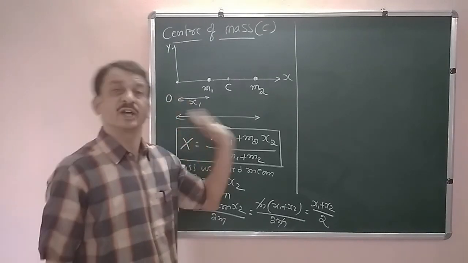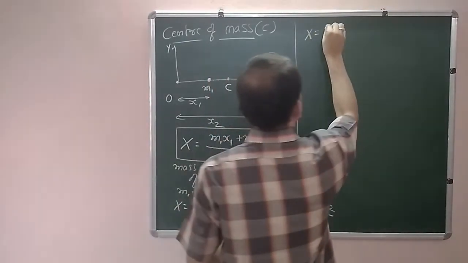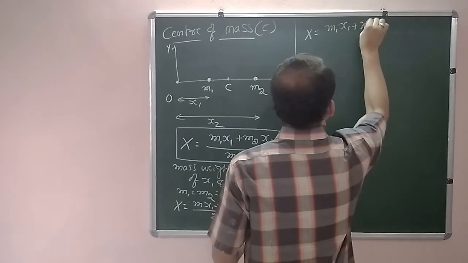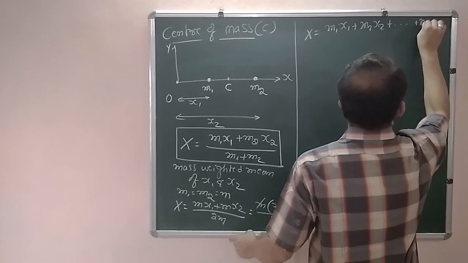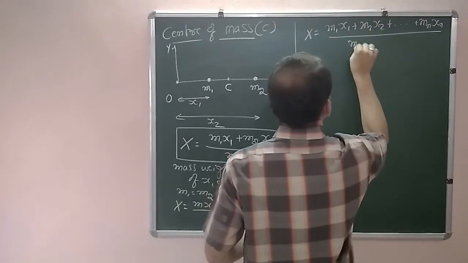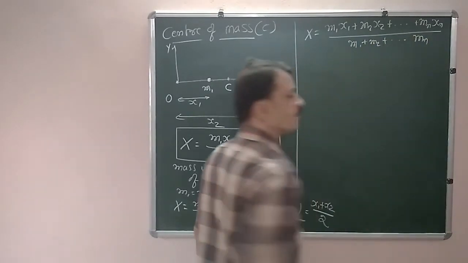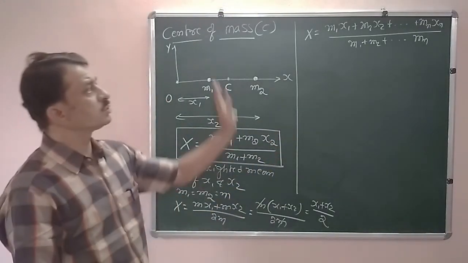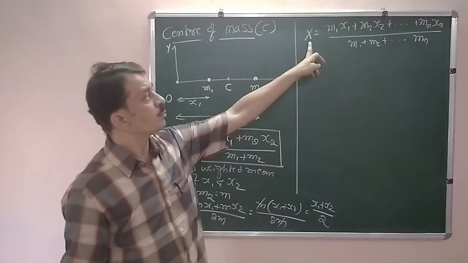If you choose n number of particles along the x axis, with distances x1, x2, x3 up to xn, then the position of the center of mass is given by m1 x1 plus m2 x2 plus so on up to mn xn, divided by m1 plus m2 plus so on up to mn.